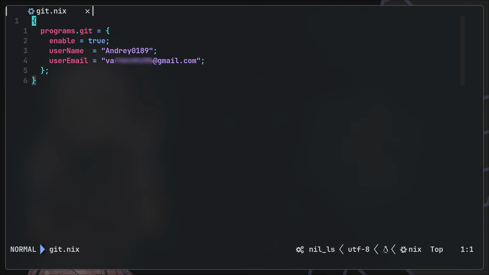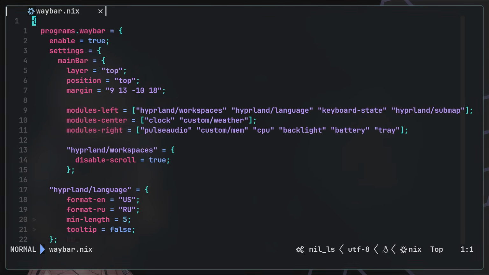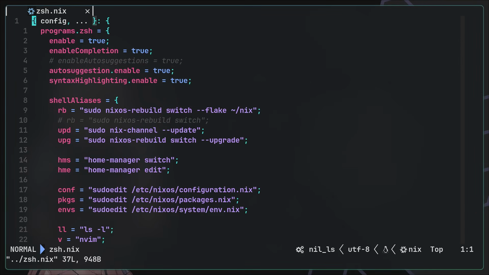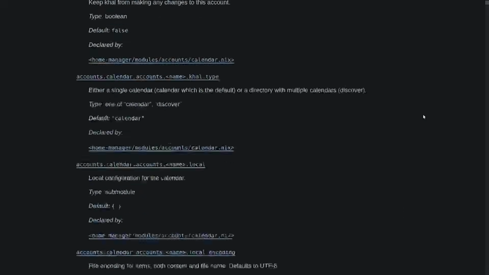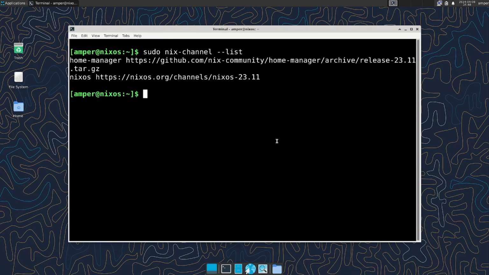With the same approach, you can configure Git, various window managers, Waybar, Alacritty, and much more through the Home Manager. I'll leave the full list of Home Manager options in the description. Attentive viewers might have noticed that updating channels on NixOS is imperative, not declarative, which can cause reproducibility issues. After all, the configuration can be the same, but the channels can be different.